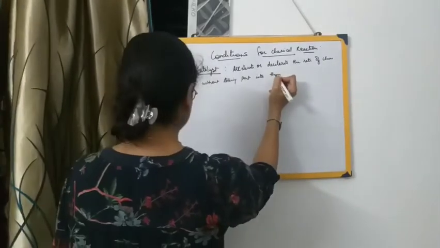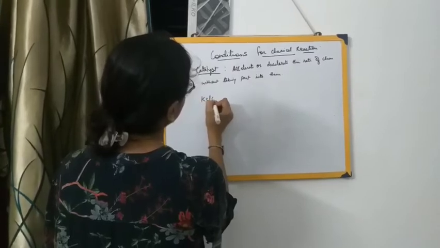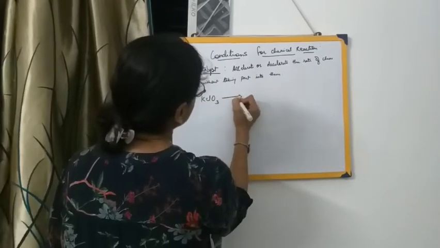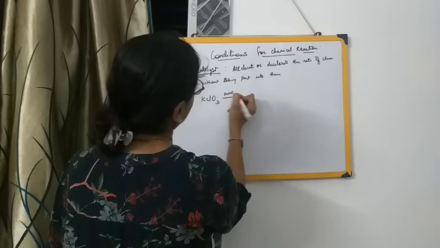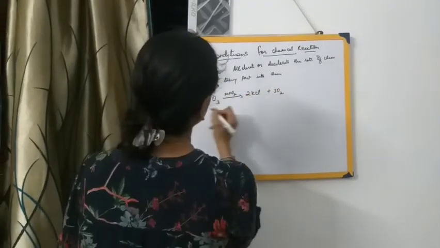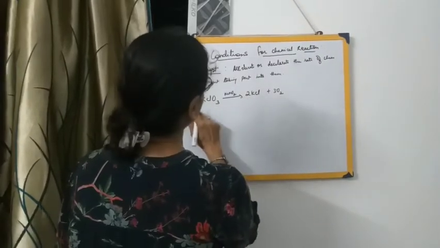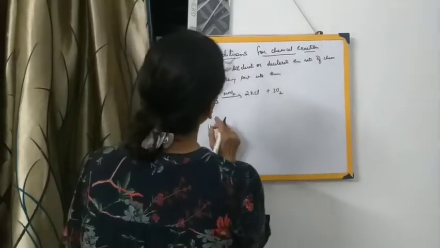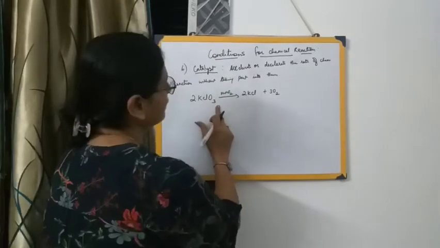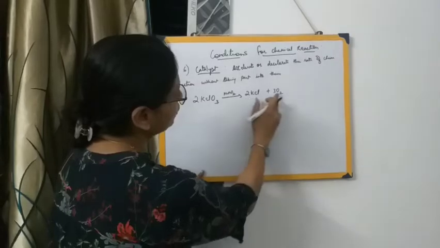That is potassium chlorate, KClO3, in presence of MnO2, it will form 2KCl plus 3O2. So 2KClO3, let me check, yes, 2KCl plus 3O2. Why do we decompose potassium chlorate?